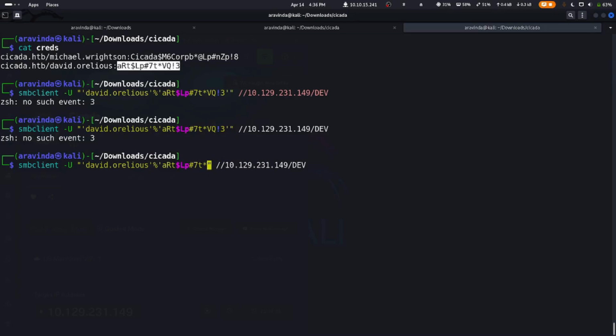And we delete this. We just give David Orleans and specify the username and we copy the password and we hit enter and we paste the password and we get a login.